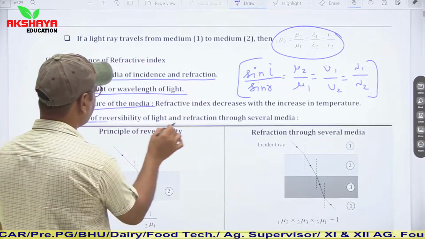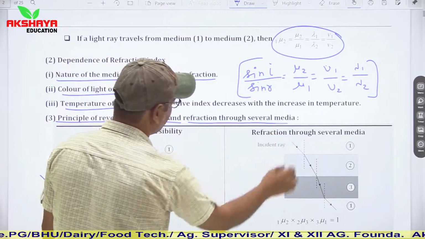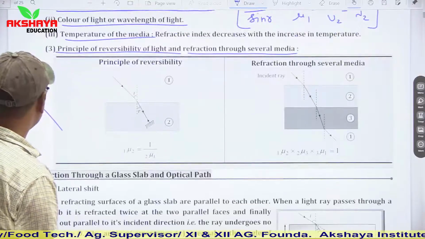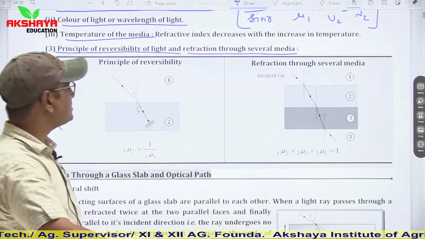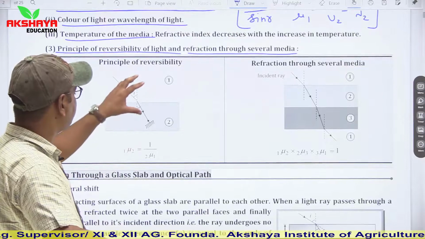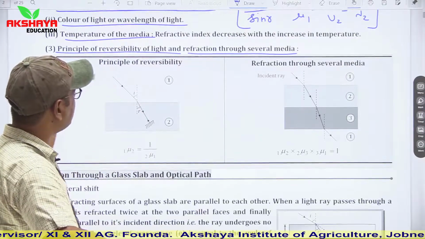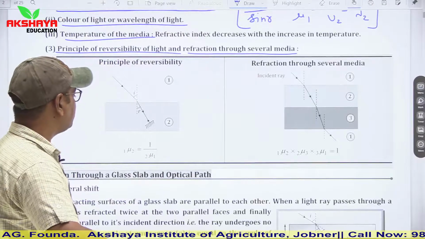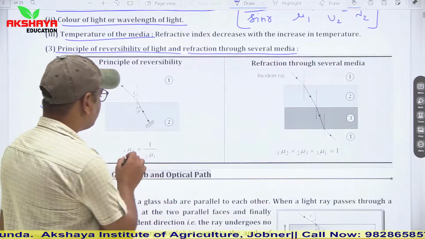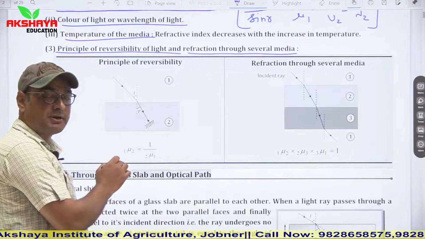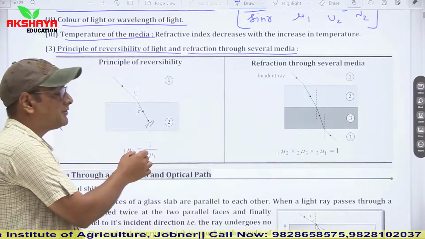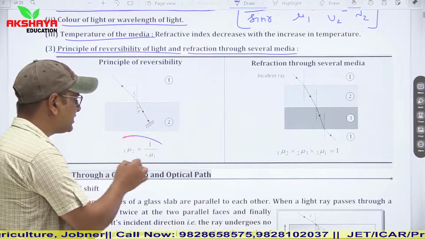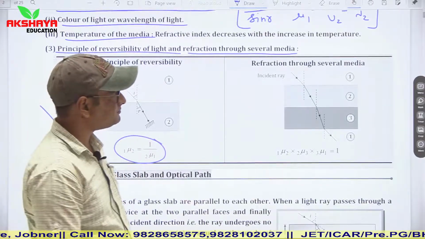Principle of reversibility of light and refraction through several media. Let us see this by example. What is the principle of reversibility? Let us say in the first medium an object is placed and light is traveling from the rarer medium to the denser medium. Then we can say that the refractive index of the second medium with respect to 1 is the reciprocal of the refractive index of medium 1 with respect to 2. This is the general relation of reversibility.